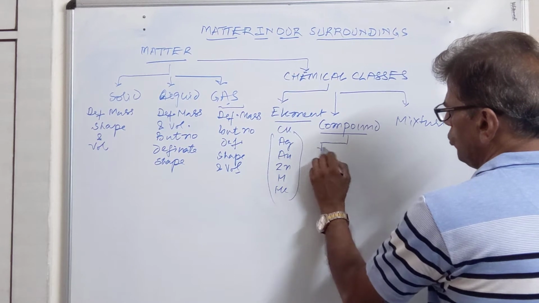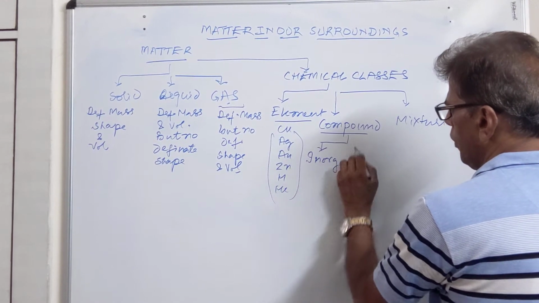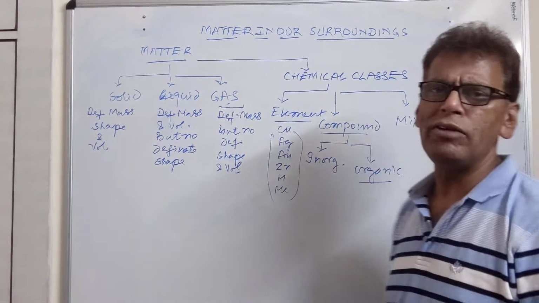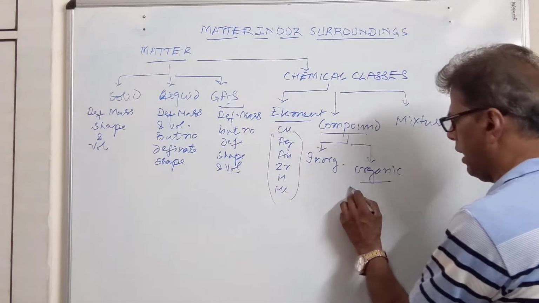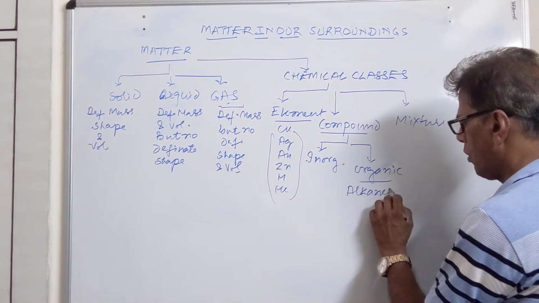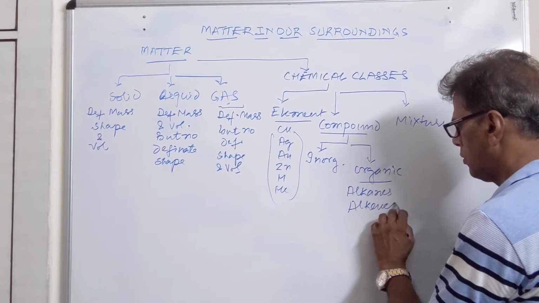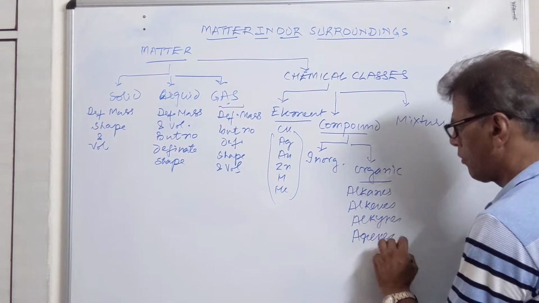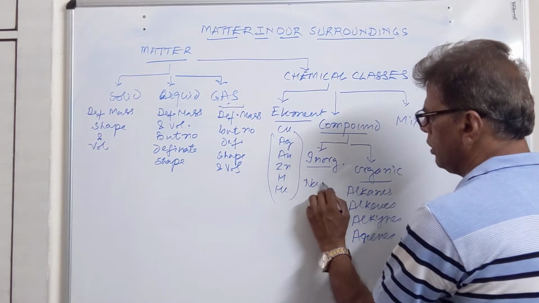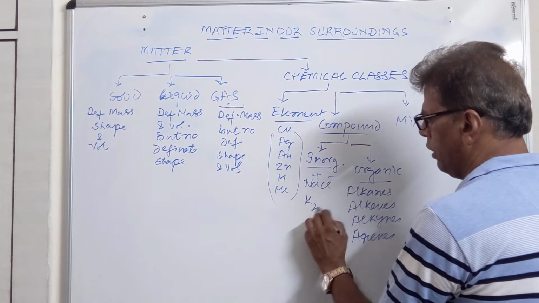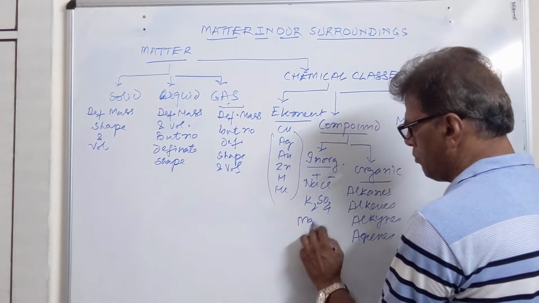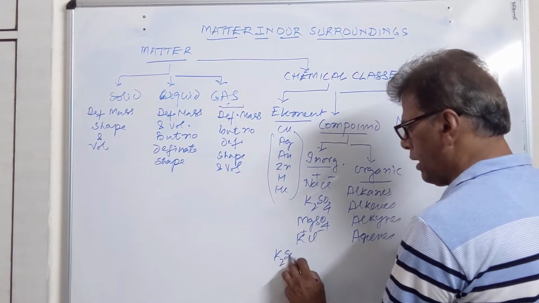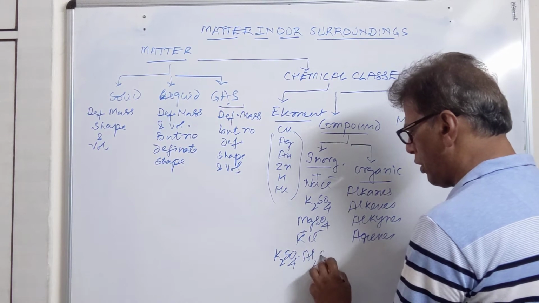Compounds are the combined state of the matter. They are of two types: inorganic and organic. Organic compounds are covalently bonded compounds of carbon. They are alkanes, alkenes, alkynes, arenes. Inorganic compounds are the salts which we are using at home, we are using K2SO4, a number of fertilizers, we are using KCl, all these salts, we are using potassium permanganate, commonly called as fit curry.